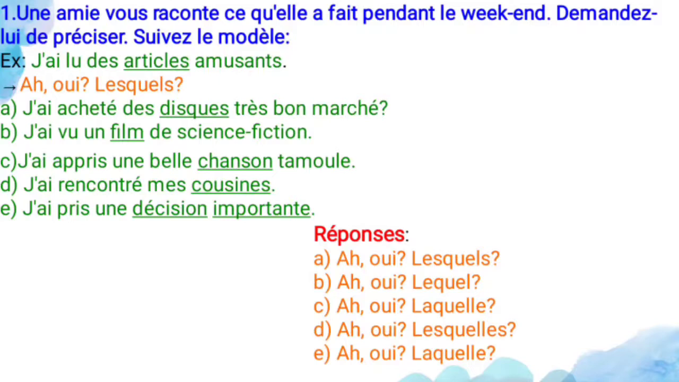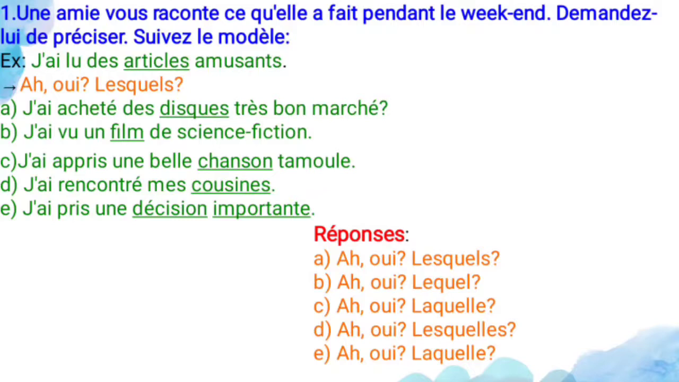And let's move to the exercise. First one: j'ai acheté des disques très bon marché. I bought some discs at a cheap rate. So the answer: the noun is what? Disques, that is a masculine plural. So ah oui, lesquels? Yes, which ones?